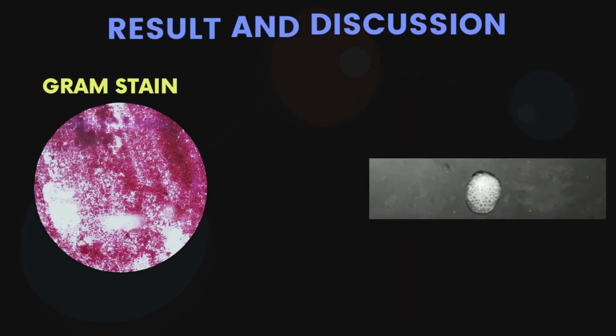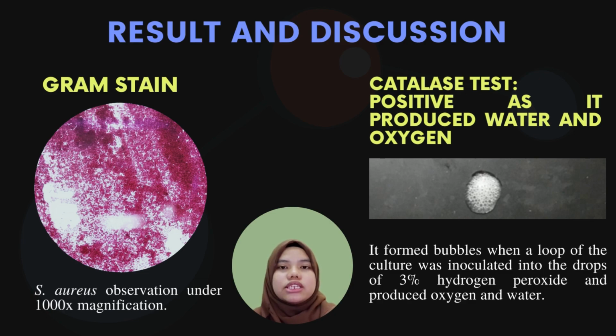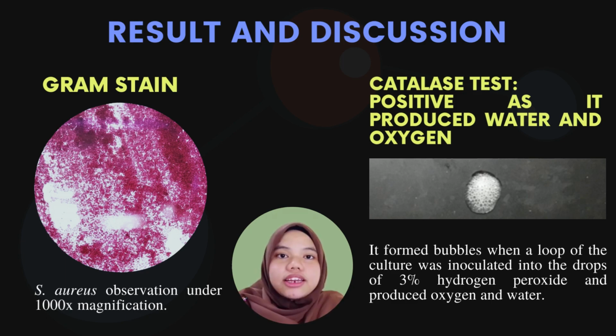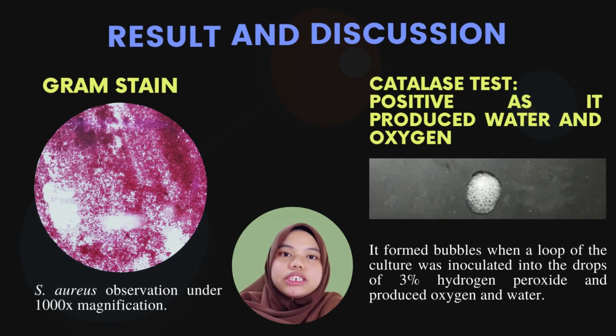For the gram staining, we were able to identify Staphylococcus aureus as a gram-positive bacteria, as it stained purple and also it has a spherical shape that is arranged in clusters. And for the catalase test, it is found that Staphylococcus aureus is a catalase-positive staphylococci. This is because it produces bubbles when Staphylococcus aureus is inoculated into the hydrogen peroxide. The bubble formation is due to the breakdown of hydrogen peroxide into oxygen and water.